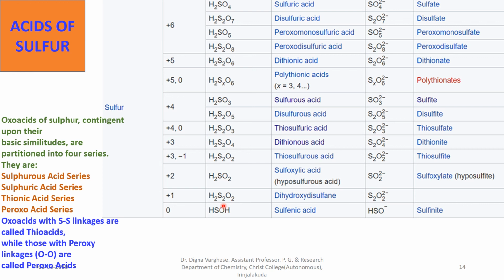H2S2O2, dihydroxy disulfane, +1 is the oxidation state. And sulfenic acid HSOH, sulfur has the 0 oxidation state. So these are the major acids. The most important acids we already discussed here.